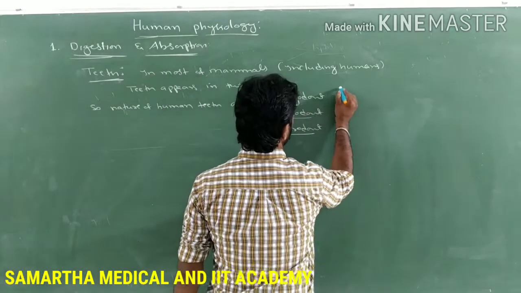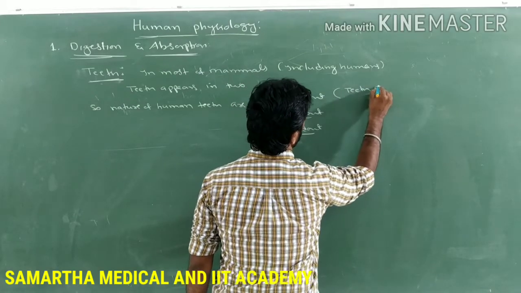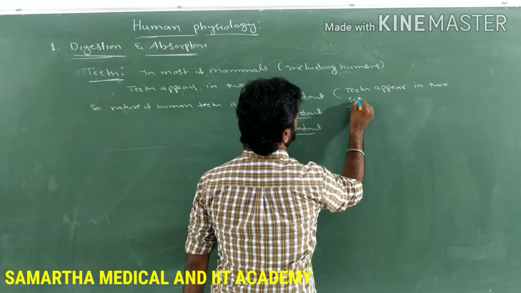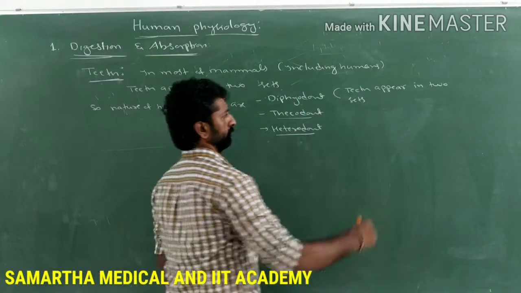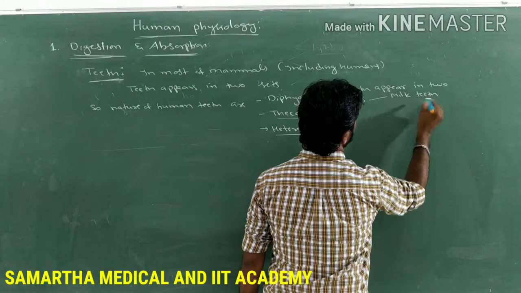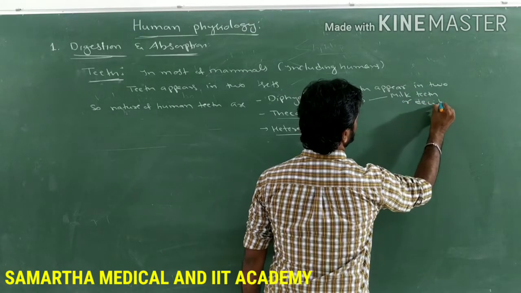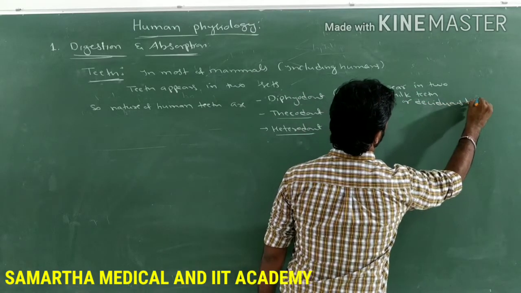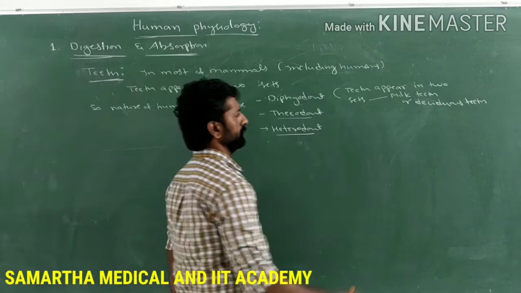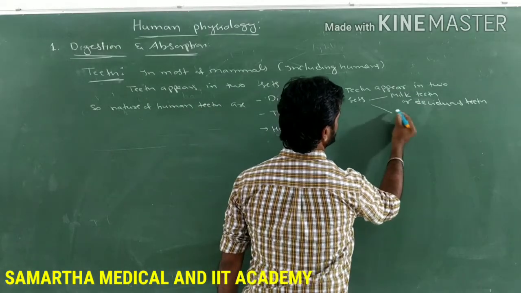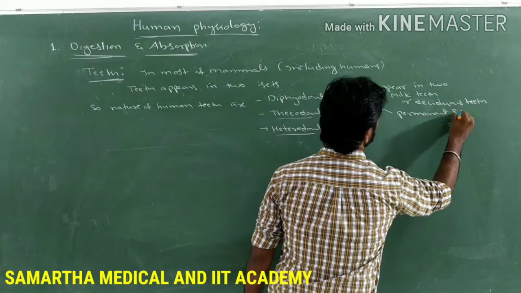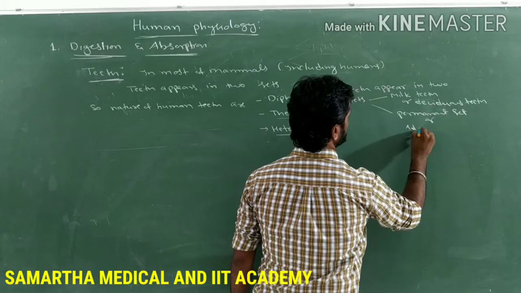So what do you mean by diphyodont here? The teeth appear in two sets. What are those two sets? That is milk teeth. They are also called deciduous teeth, means teeth which are subjected to fall after childhood, and later they get replaced with a permanent set or adult teeth.